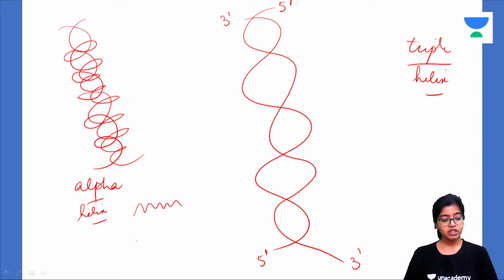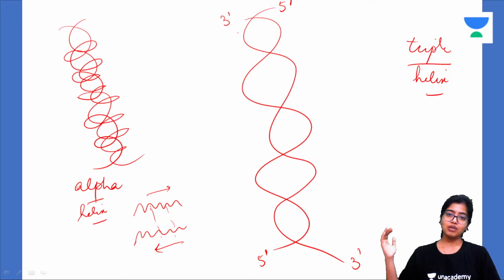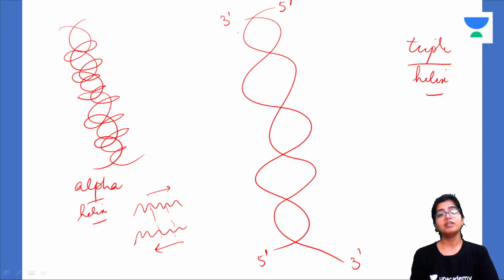If the beta pleated sheets are anti-parallel, then the interplate hydrogen bonds are almost collinear, and that is why they are more stable. And right-handed alpha helices are more stable. Anti-parallel means the polarity of one... only polar chains can be parallel or anti-parallel. If something is non-polar, then there is no point in there being any direction.